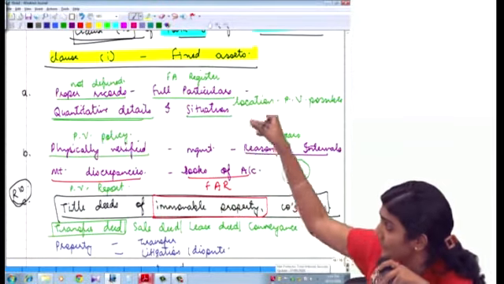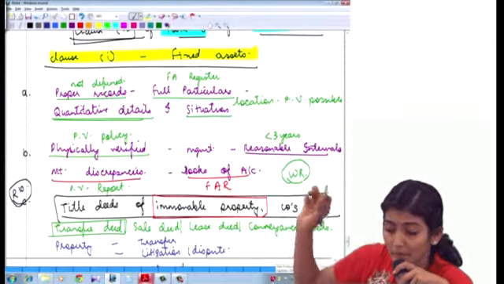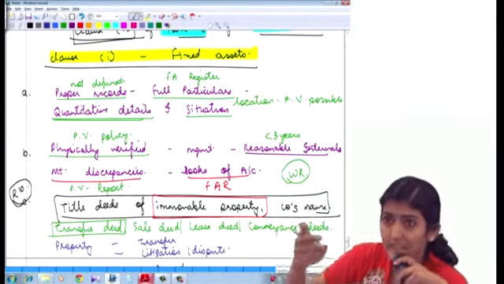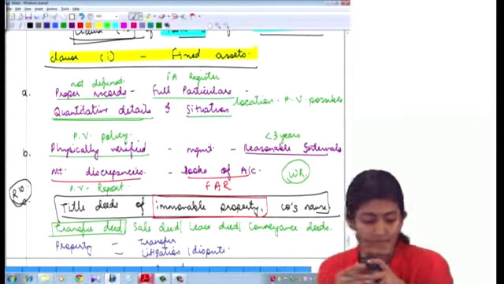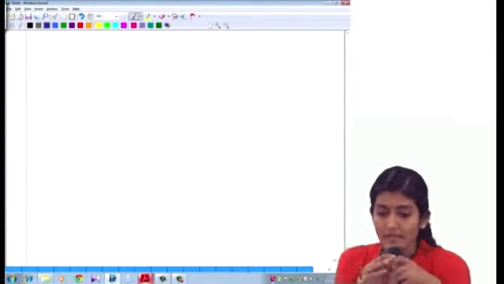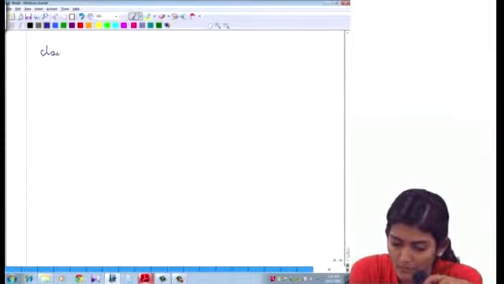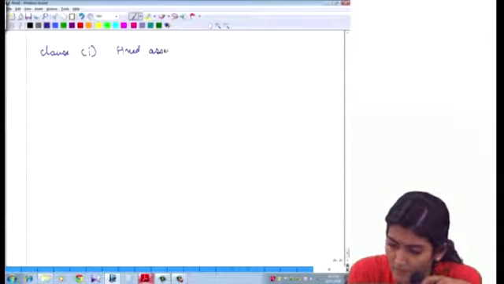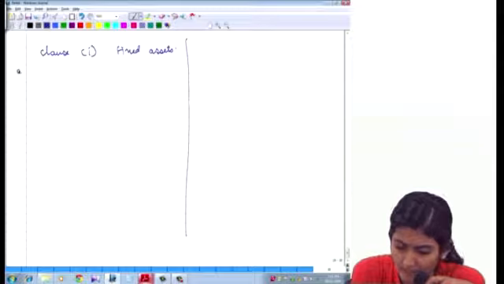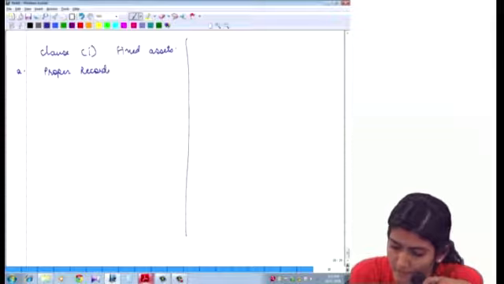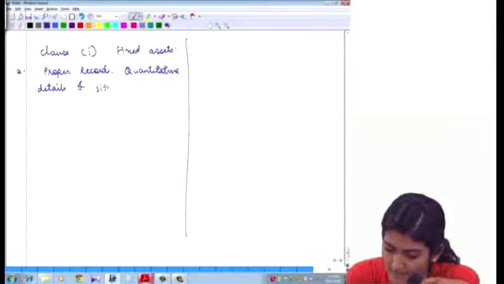Right? So that is clause 1, which is relating to fixed assets. Title deeds of immovable properties, that is clause 1C. So tell me once again, what are the three parts in clause 1 for fixed assets? Whether the company is maintaining proper records showing full particulars, including the quantitative details and the situation of fixed assets.